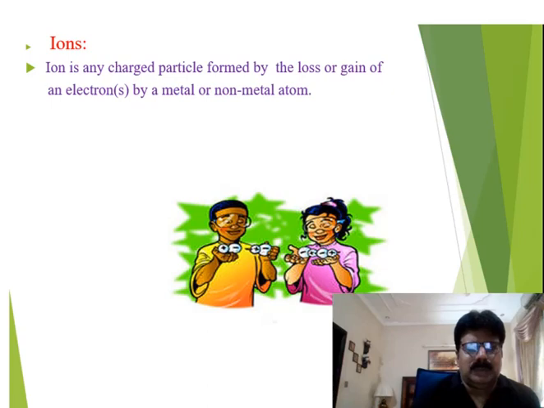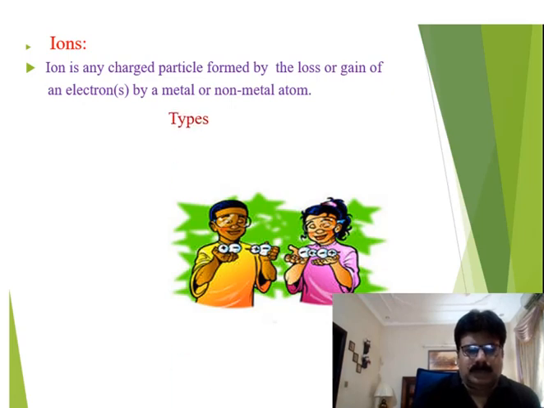Metal is an element with a tendency to lose electrons. Why does it lose electrons? Because its electrons are loosely bound to its nucleus and less energy is required to remove them. Similarly, non-metal atoms are the elements with a tendency to gain electrons. Now, the question arises, why do they gain electrons? They usually gain electrons under ordinary conditions because their electrons in the outer shell or valence shell are tightly bound to their nucleus.